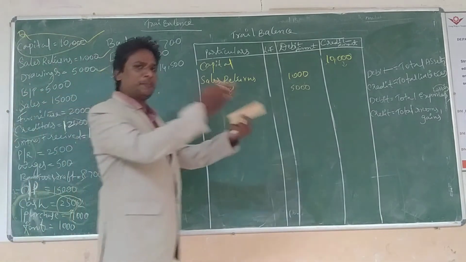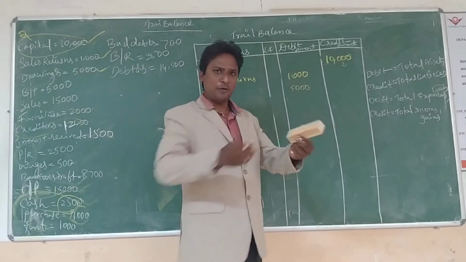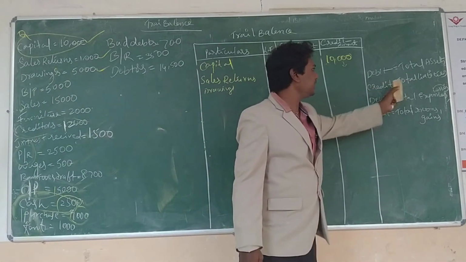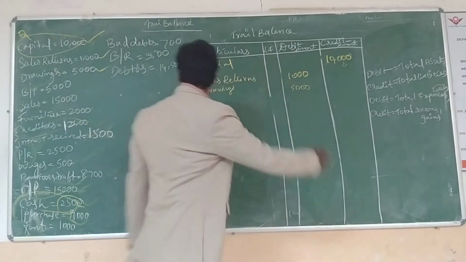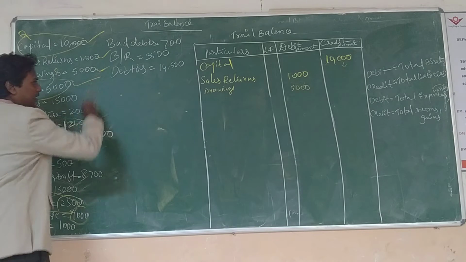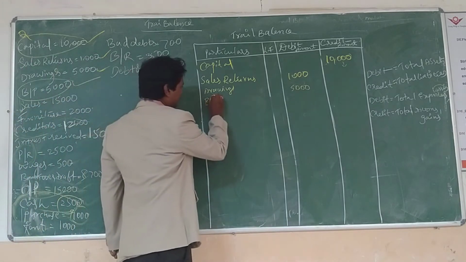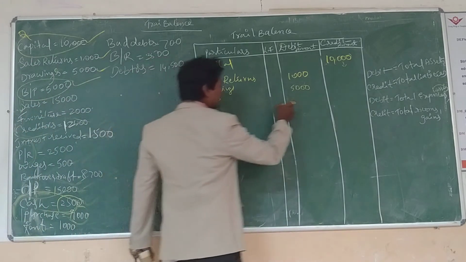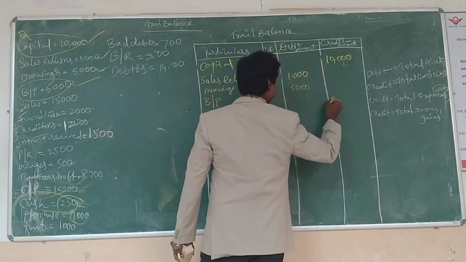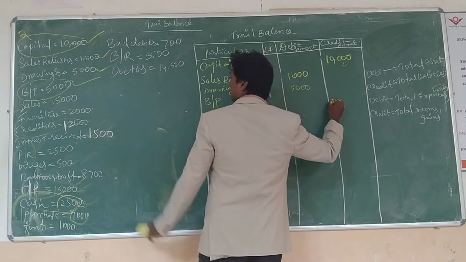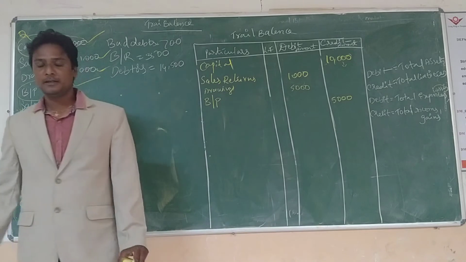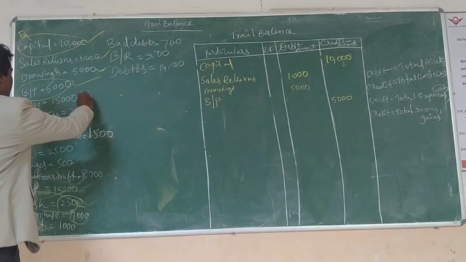We are paying to some other person at a certain time, so that is considered a liability. Total bills payable is a liability, so bills payable goes to the credit side. This side, credit side, how much? 5,000 rupees.